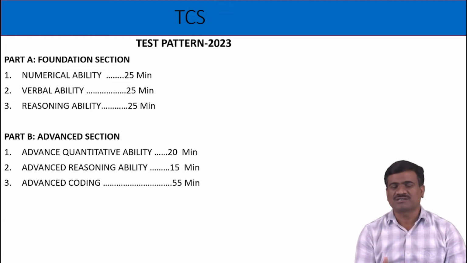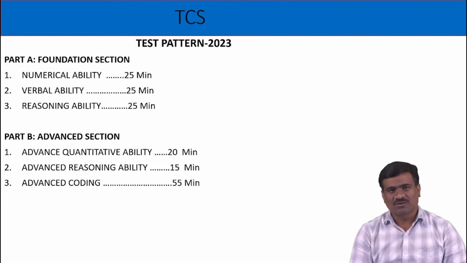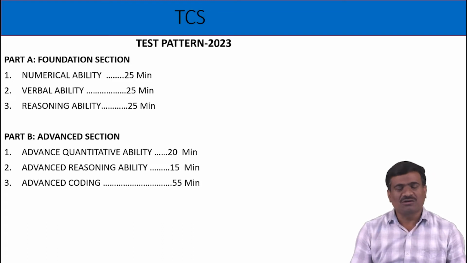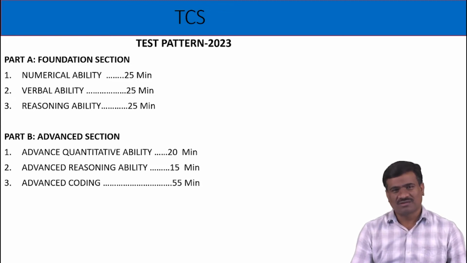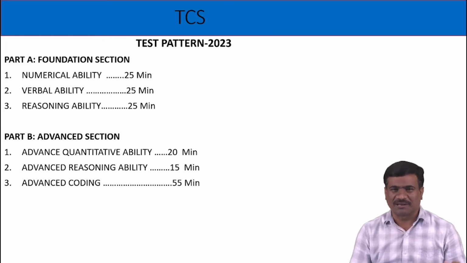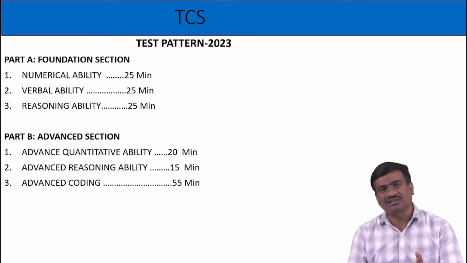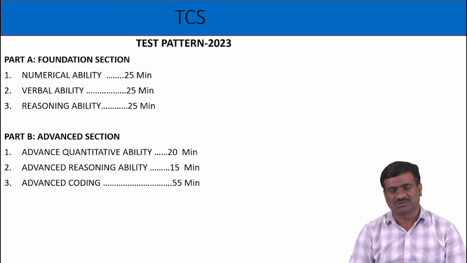Section-wise cut-off marks are applicable in TCS test pattern. Section A, quant. B, verbal. C, reasoning ability. Cut-off marks: in each section you must maintain 60% and above, then only you are eligible for Part B, that is the advanced round. Advanced concentrates only on quant, reasoning and coding, there is no verbal ability. This is about the TCS test pattern 2023 for passed out students.